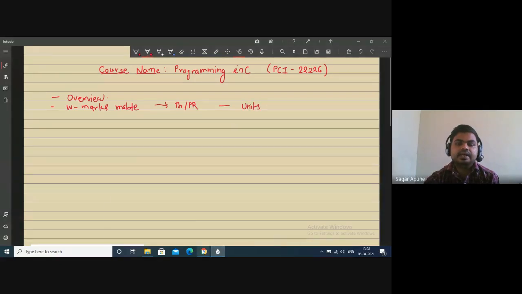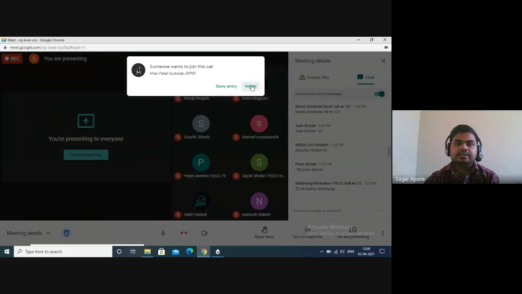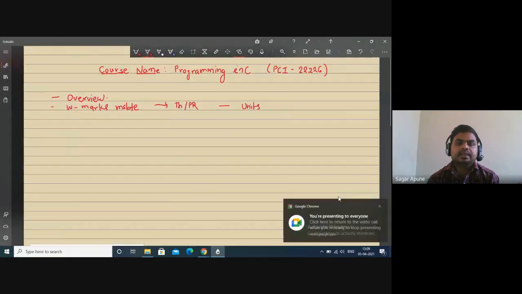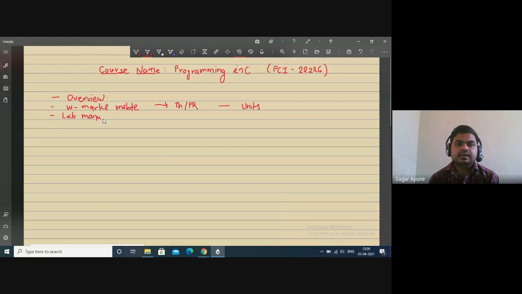Means which unit carries how many marks, etc. Then next is how to write a lab manual, and how to execute our program by using different compilers or on mobile in an online way.